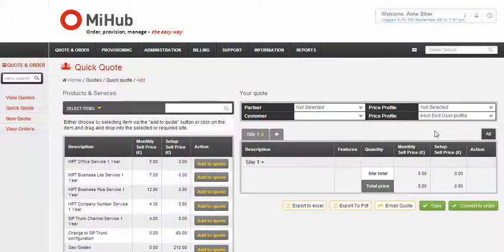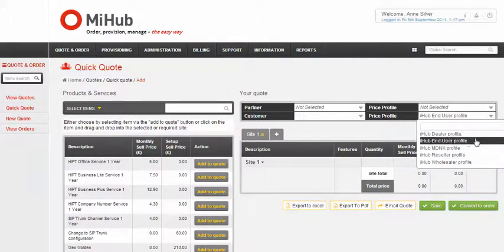In the absence of selecting a partner or customer from the existing available lists, the quick quote will utilise your end-user customer price profile for the quotation. However, should you wish to change this to an alternative price profile, use the drop-down arrow and select from those available.